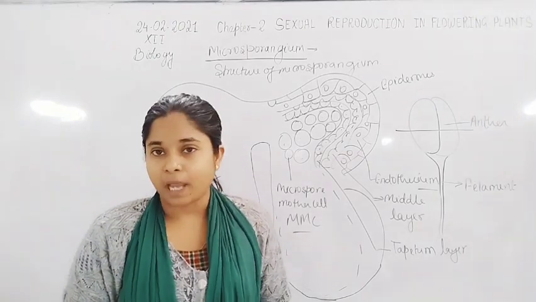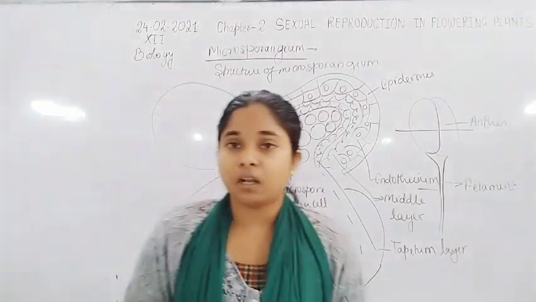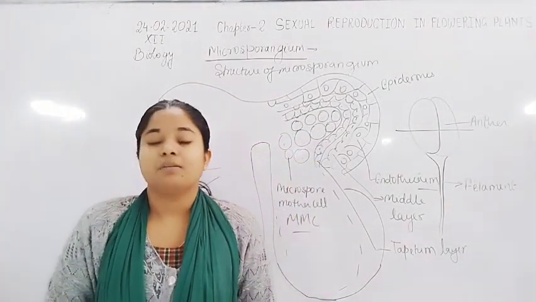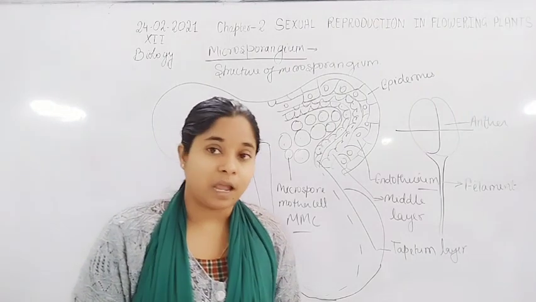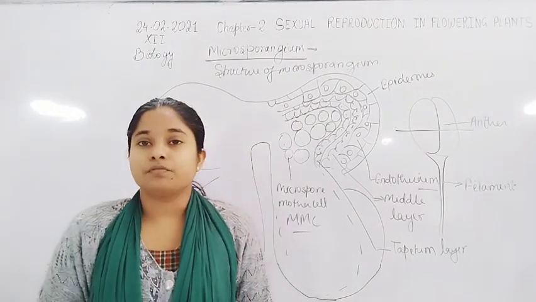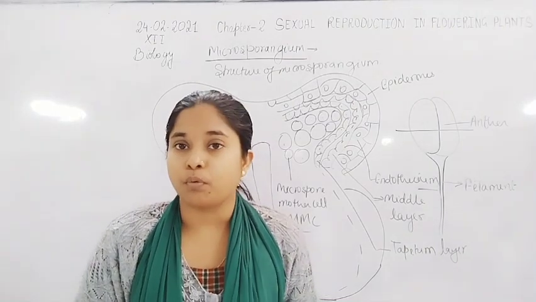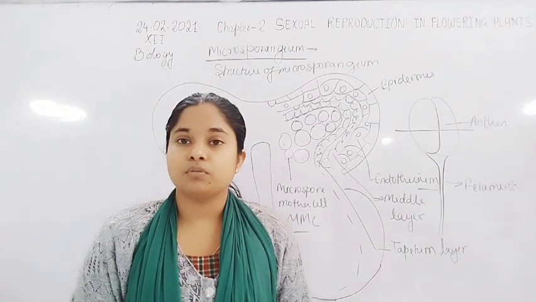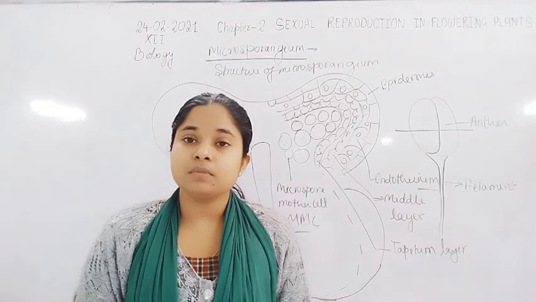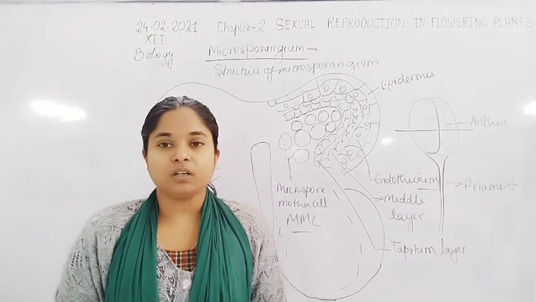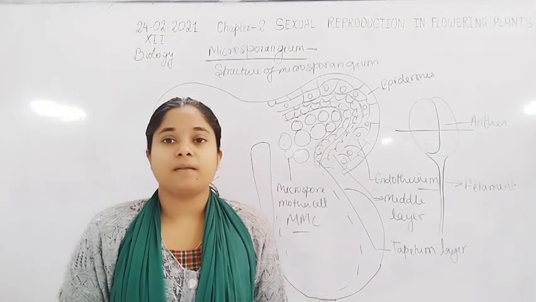If we talk about the gametes formed by a single microspore mother cell in an angiosperm plant, from one pollen grain there is formation of 2 sperms. So 2 sperms का formation हो रहा है.